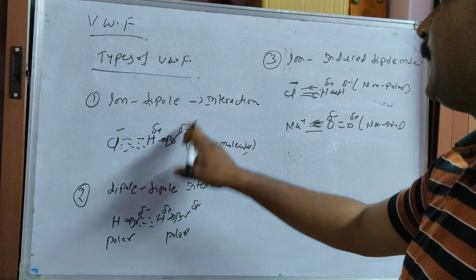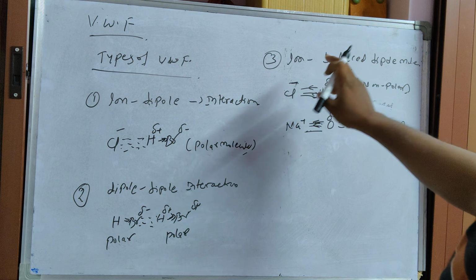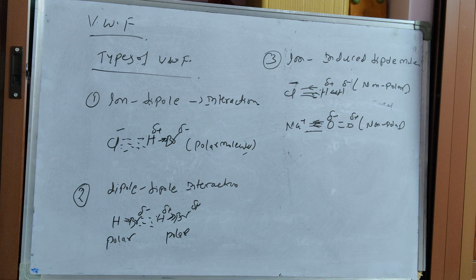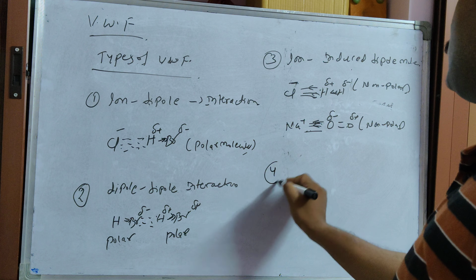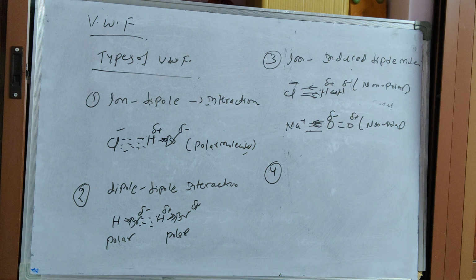The first one is ion dipole. Next, ion and induced dipole. Next, the fourth one is dipole and induced dipole attractions.